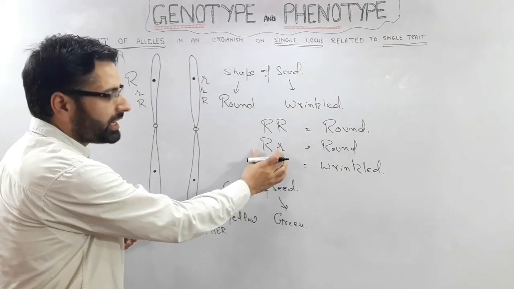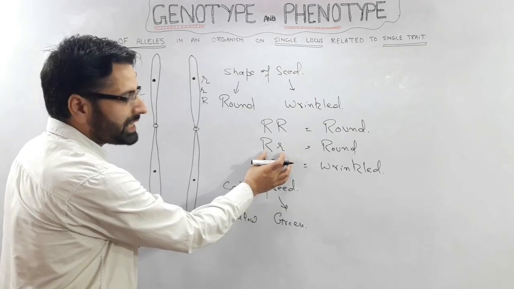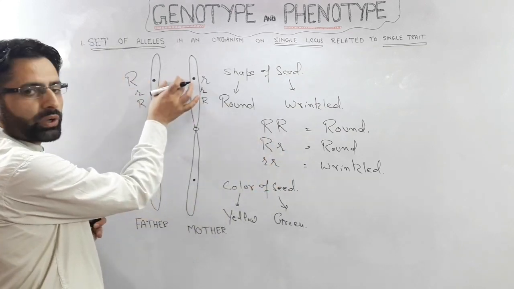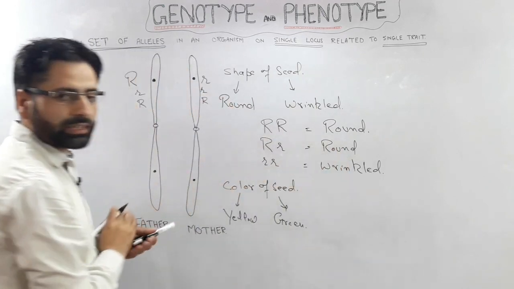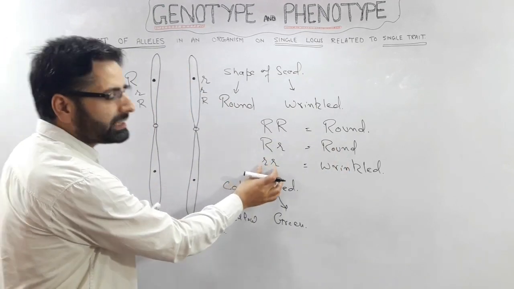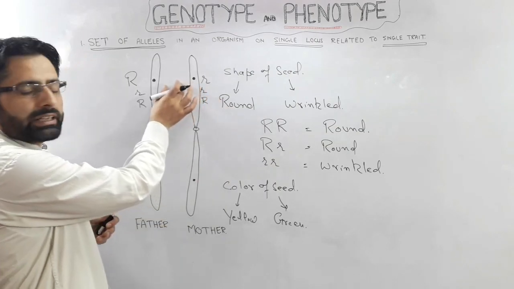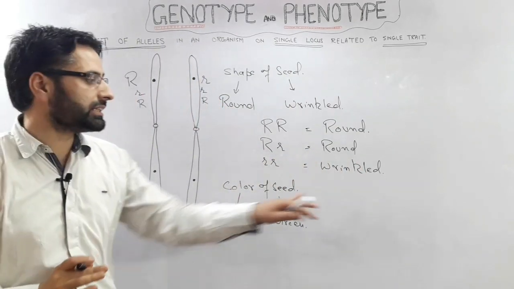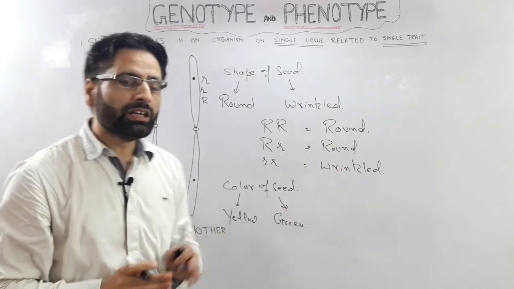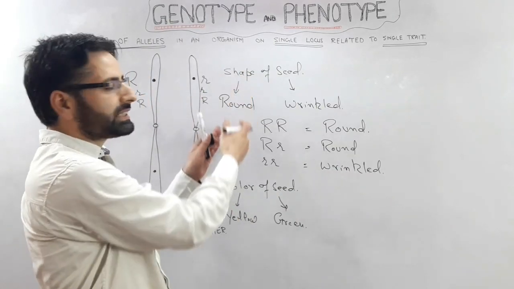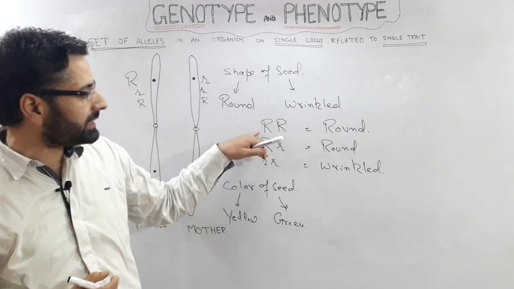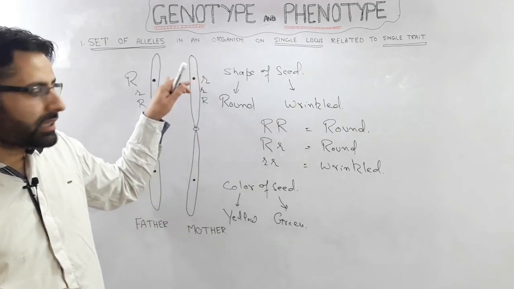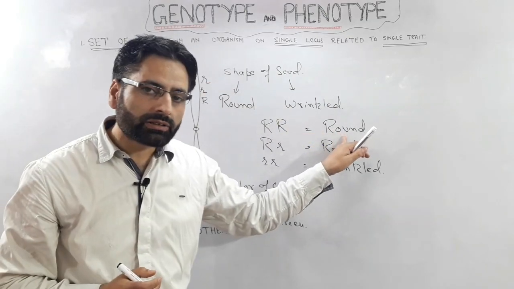Similarly, in this case we have two alleles present, and this set of alleles located at this location are controlling the same phenotype. Similarly, this set of alleles again located at the same locus are controlling this phenotype, that is, this trait. So genotype in this case can be defined as the set of alleles present at this single locus related with the single trait.